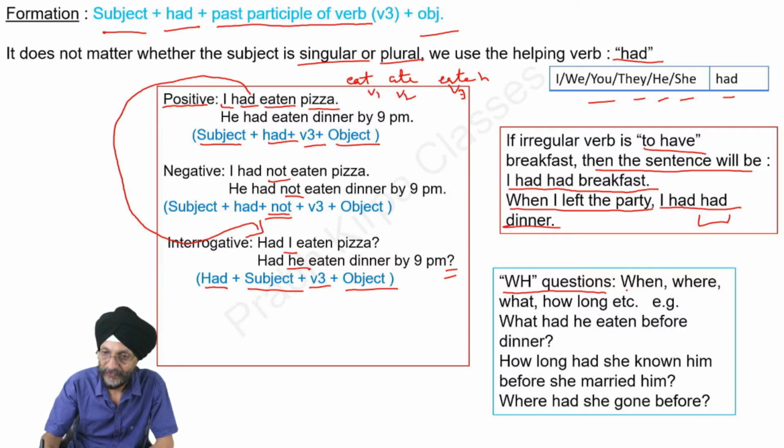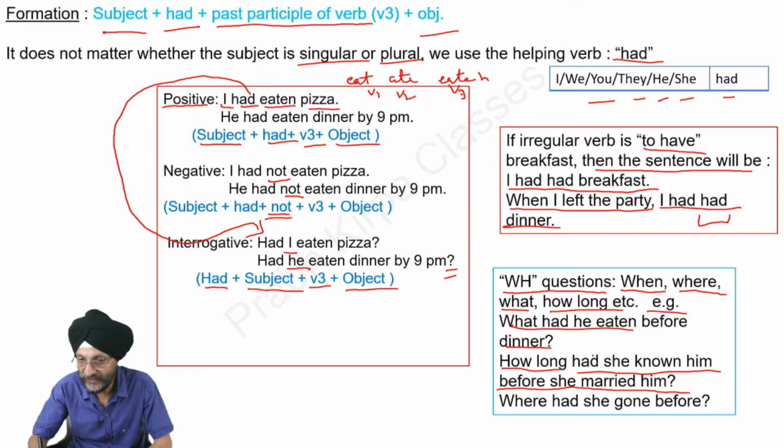We can also use WH questions to make interrogative sentences. The WH form may be when, where, what, how long, etc. Examples are here. What had he eaten before dinner? How long had she known him before she met him?